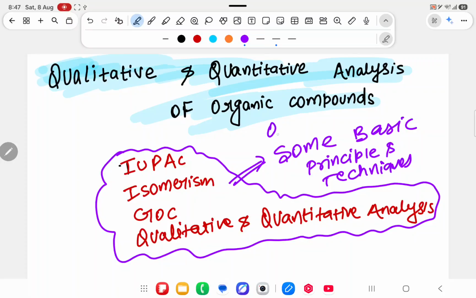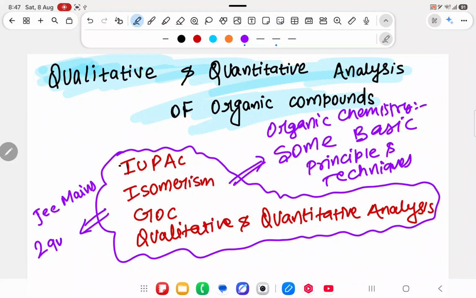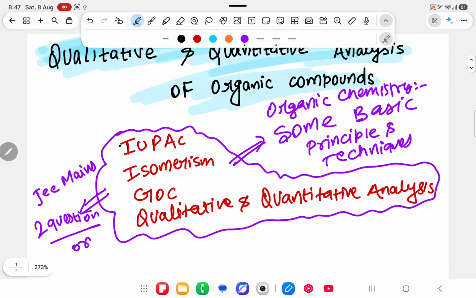Before that is written organic chemistry, which means all these topics are contained inside organic chemistry: some basic principles and techniques. By studying these topics, in JEE Mains you will get 2 questions from combining all these 4 topics. Sometimes, if you are lucky, you will get 3 questions.